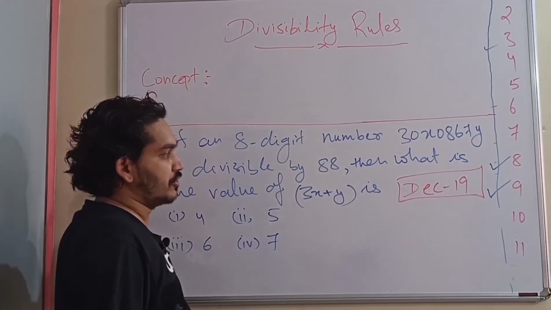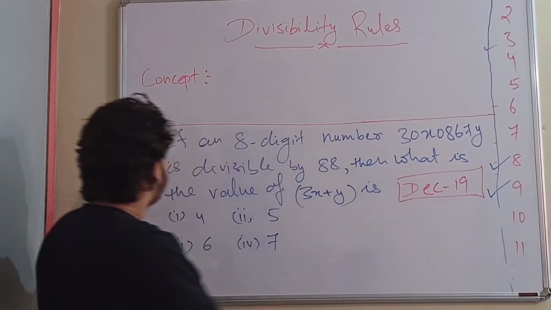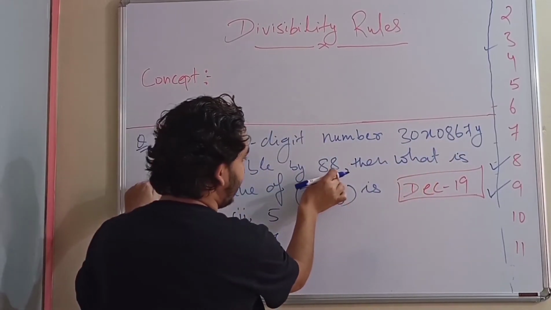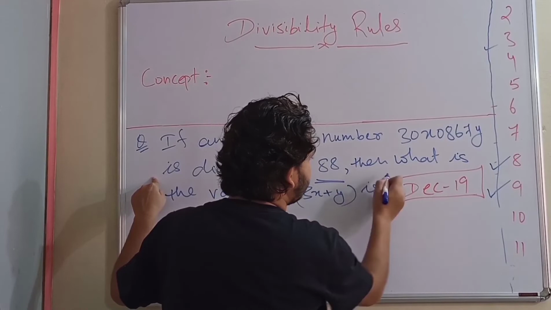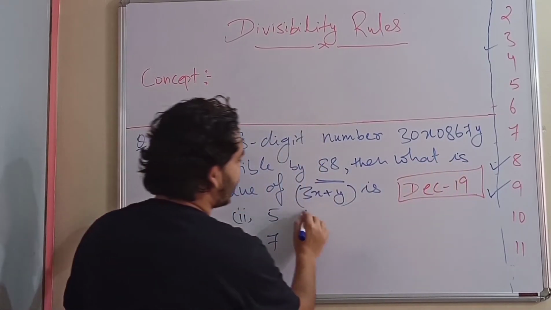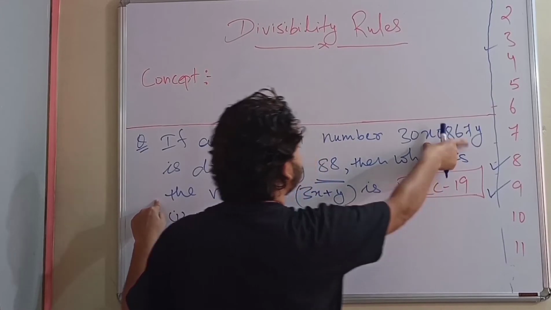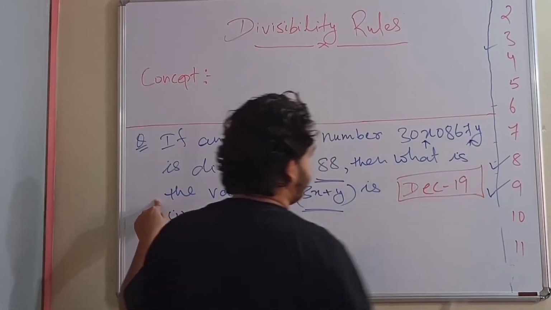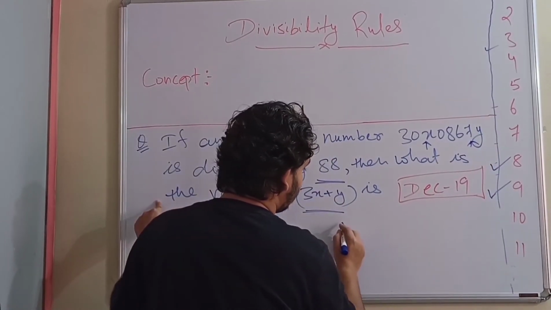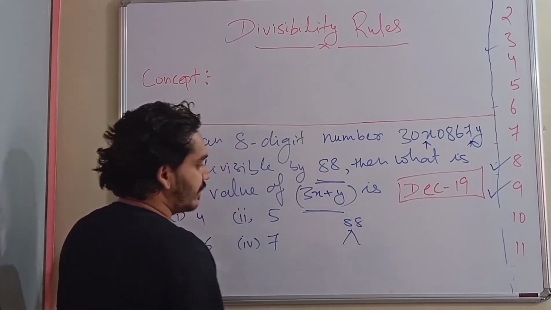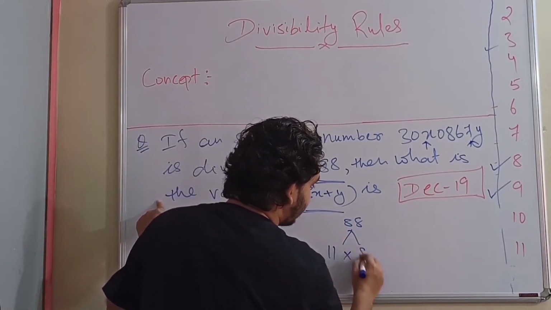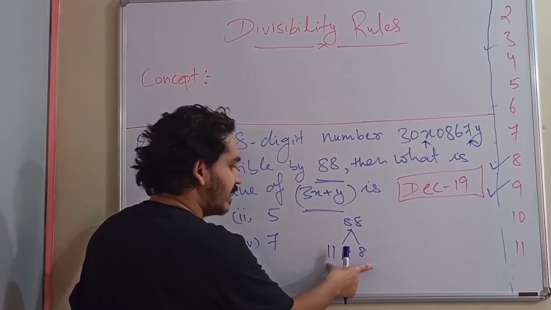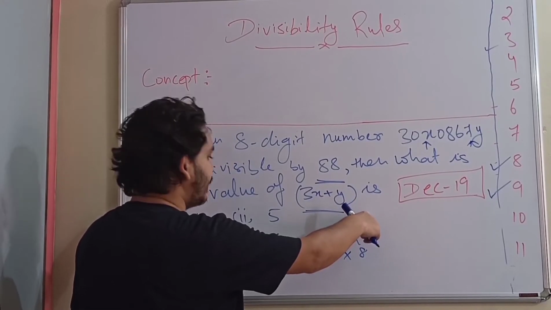Okay, so this is one such question which came in December 19. So let's say an 8-digit number is divisible by 88, then what is the value of 3x plus y? So it's saying that this number is divisible by 88, and then what is the value of the unknown values x and y? As in the last question, if any number is divisible by 88, then we can say that it is divisible by 11 as well as 8. If any number is divisible by 11 as well as 8, it must be divisible by 88 also. So that we'll see.